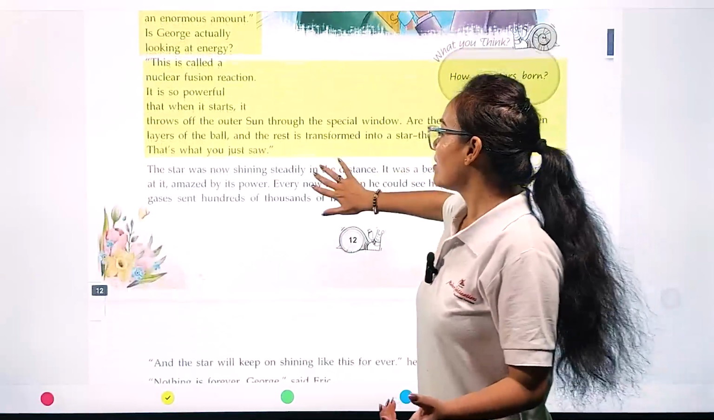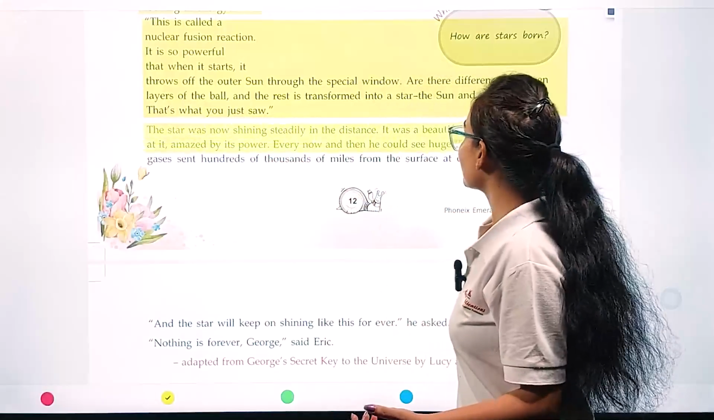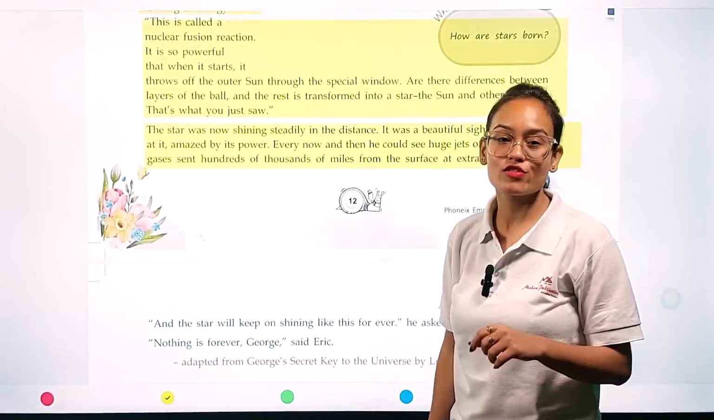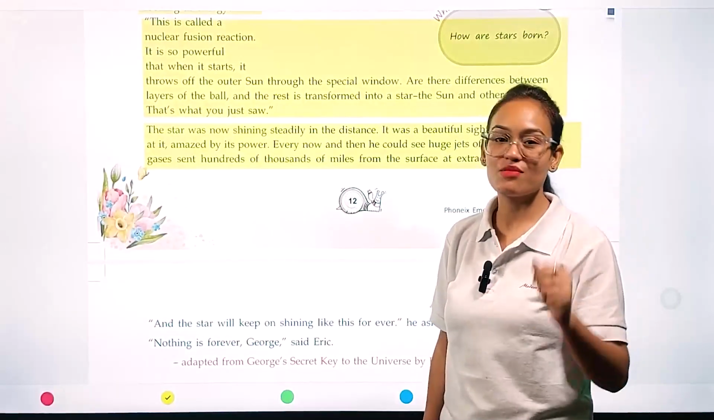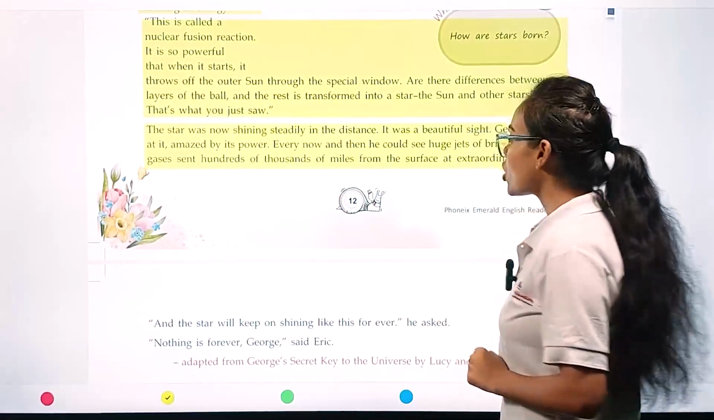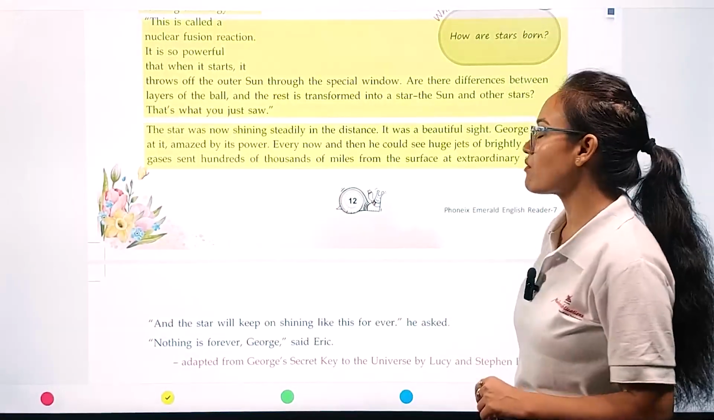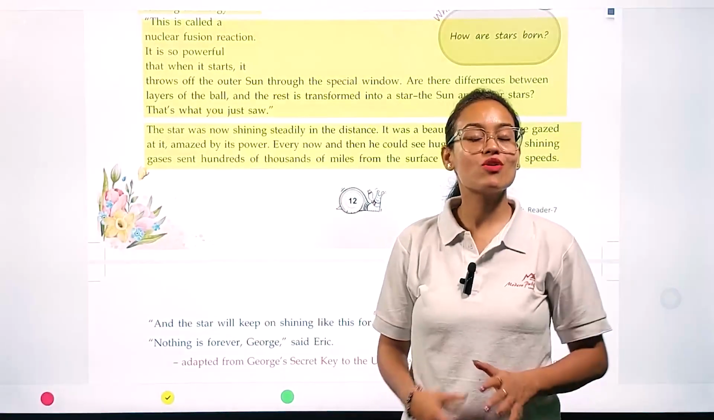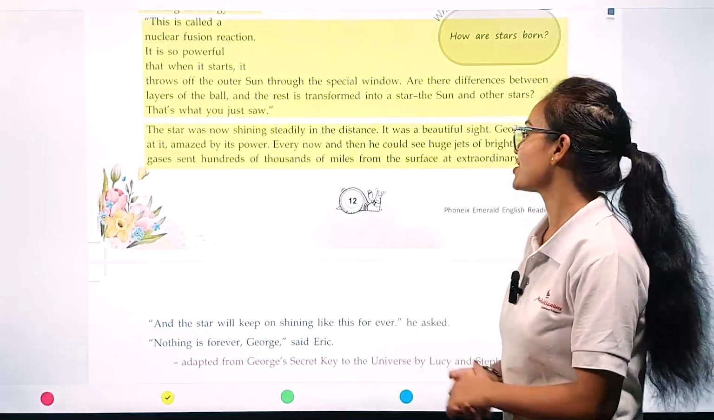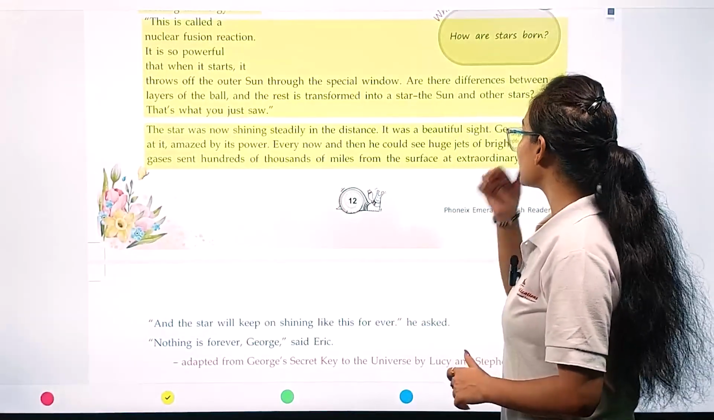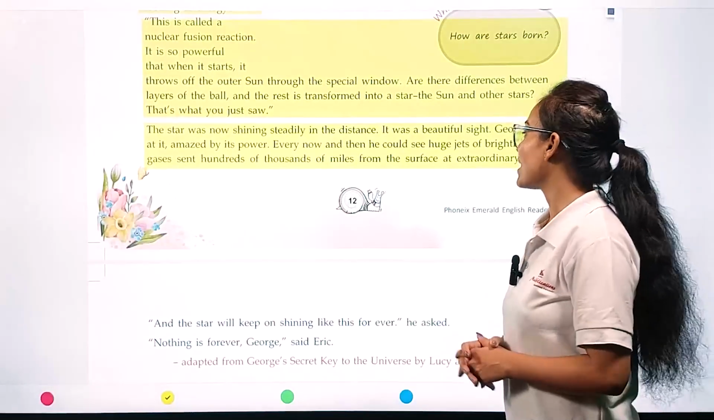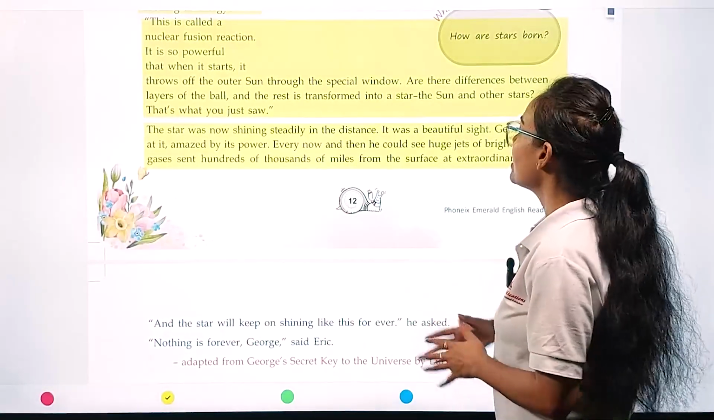The stars are now shining steadily in the distance. It was a beautiful sight. Now, in front of George's eyes, stars are shining very beautifully. George gazed at it, amazed by its power. George is really surprised. He was amazed by the power of the sun and the stars' creation. Every now and then he could see huge jets of brightly shining gases sent hundreds of thousands of miles from the surface at extraordinary speeds.